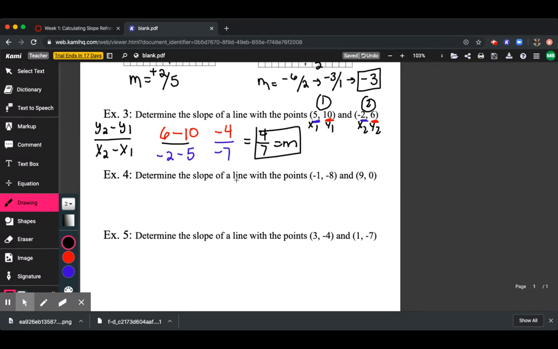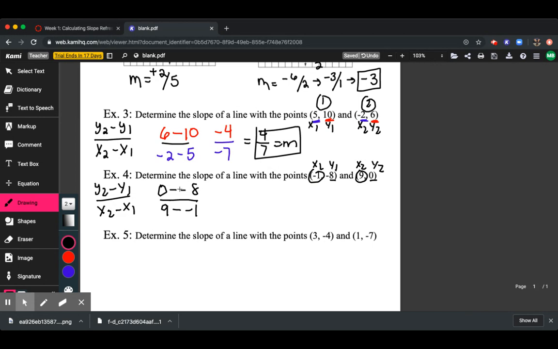Let's try example 4. This time I'm not going to color code it, but I'll continue to label it. So we have y2 minus y1 over x2 minus x1. So x1, y1, x2, y2. We have 0 minus negative 8, over our x's, which is 9 minus the negative 1.